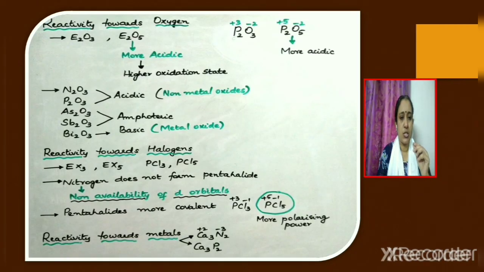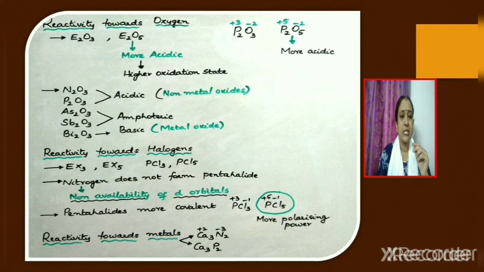Reactivity towards oxygen. Group 15 elements react with oxygen and form two different types of oxides, trioxides and pentoxides, of the formula E2O3 and E2O5. For example, you can consider phosphorus trioxide P2O3 and phosphorus pentoxide P2O5. Now, out of trioxide and pentoxide, the pentoxide is found to be more acidic than trioxide. What is the reason? It is because in pentoxide, the element is in a higher oxidation state. So, higher the oxidation state of the element, more acidic will be the oxide.